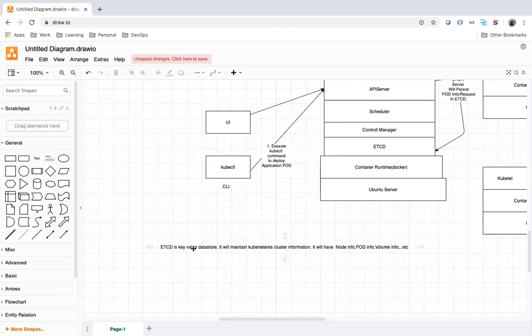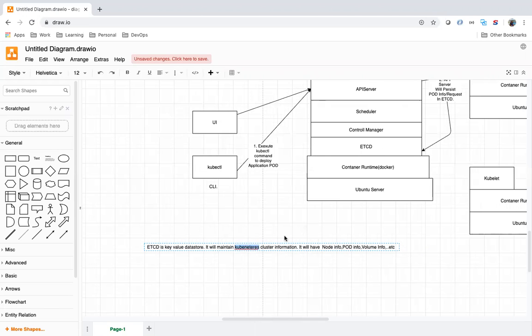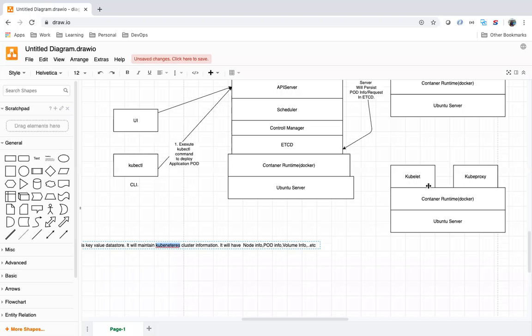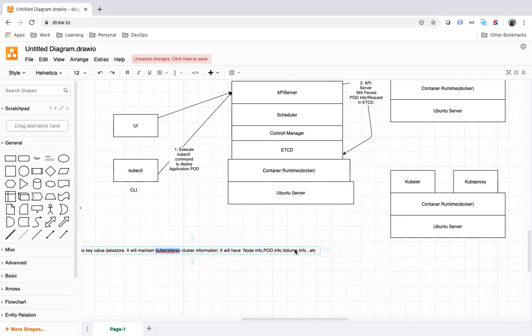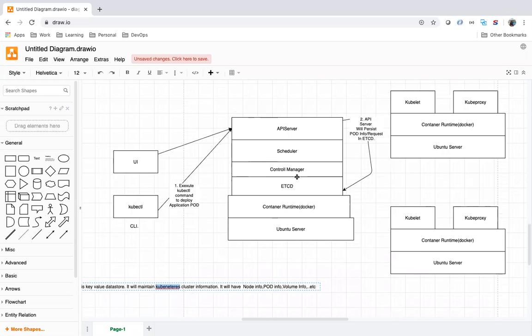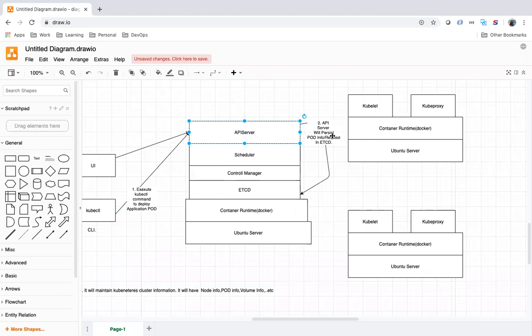So etcd is a key value data store for the Kubernetes cluster. It will maintain cluster information like how many nodes I have, how many pods we have, all the information. So whenever I want to deploy some application, I will request via kubectl. The kubectl will talk to the API server. The API server will persist the information in etcd.